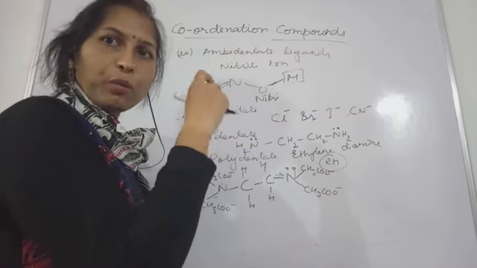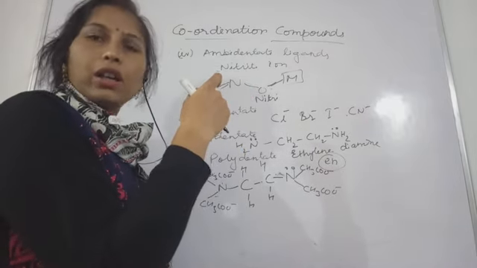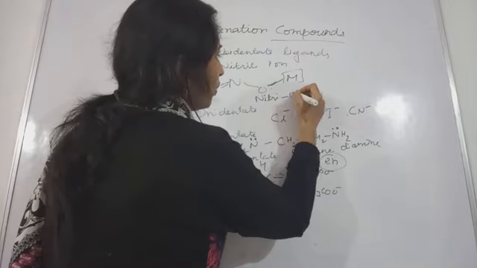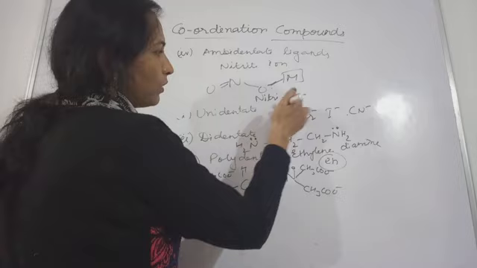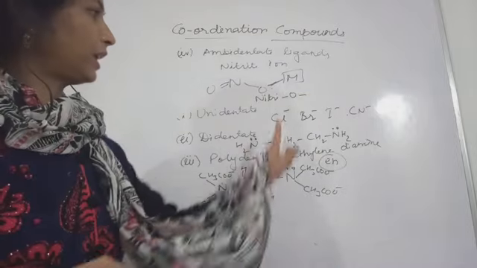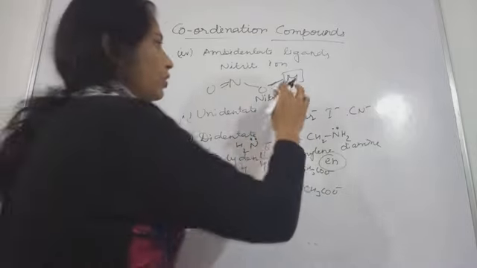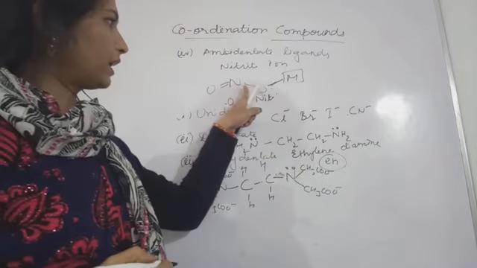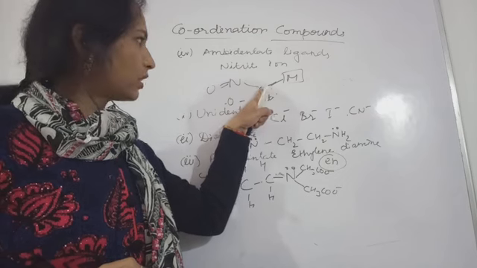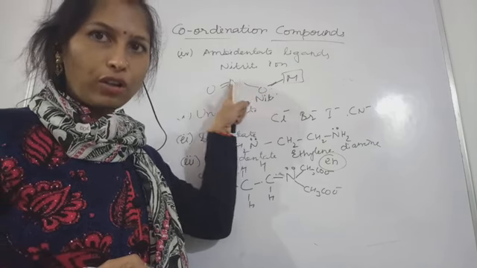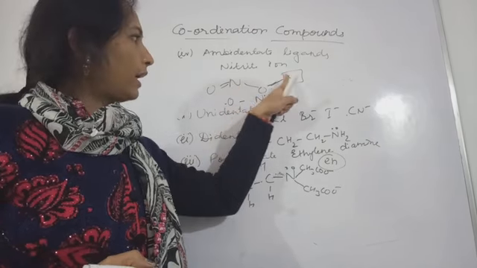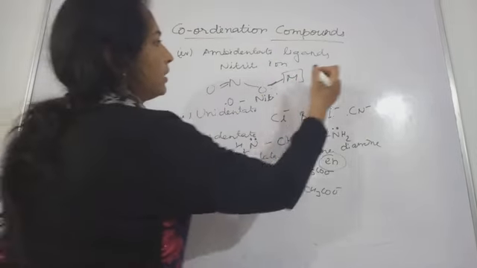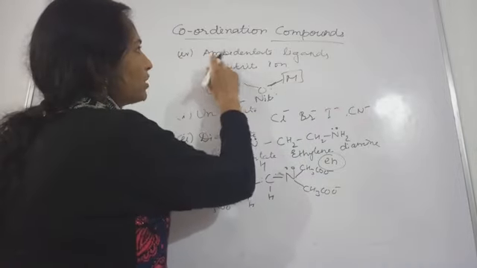So these kinds of things we will see. In this case, O-nitrito means the bond is formed between this oxygen of nitrito and the metal.